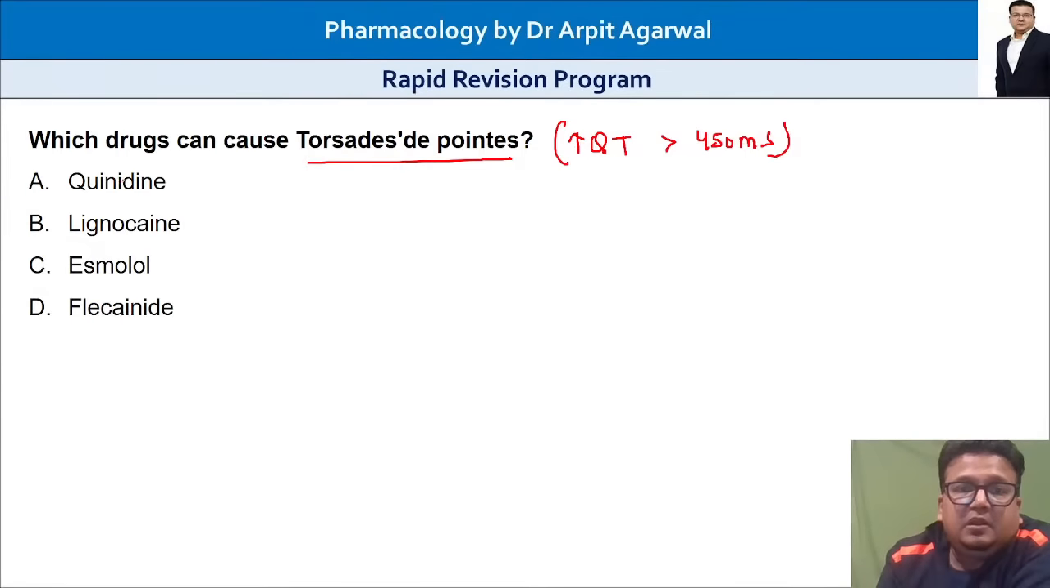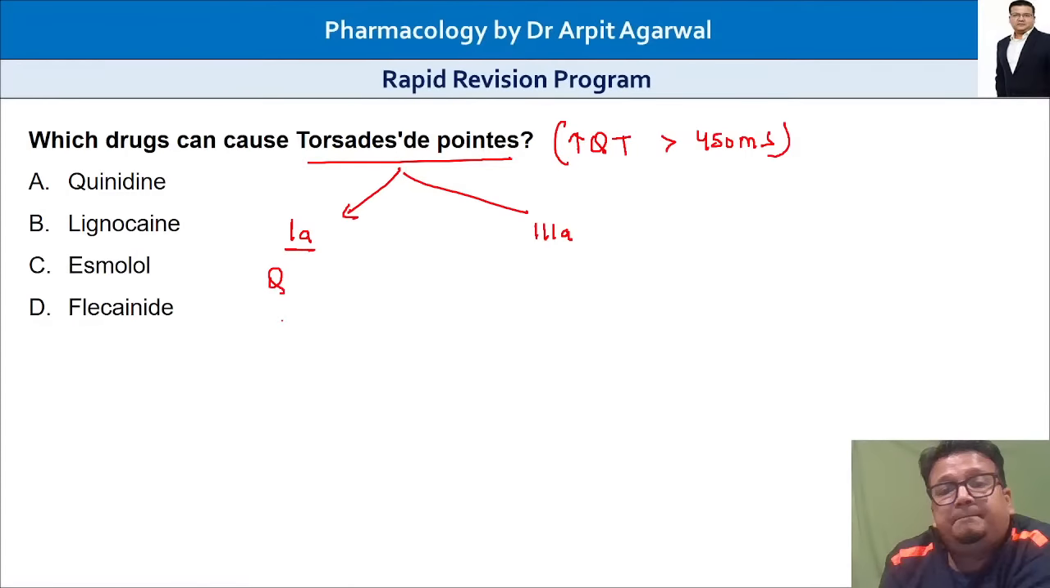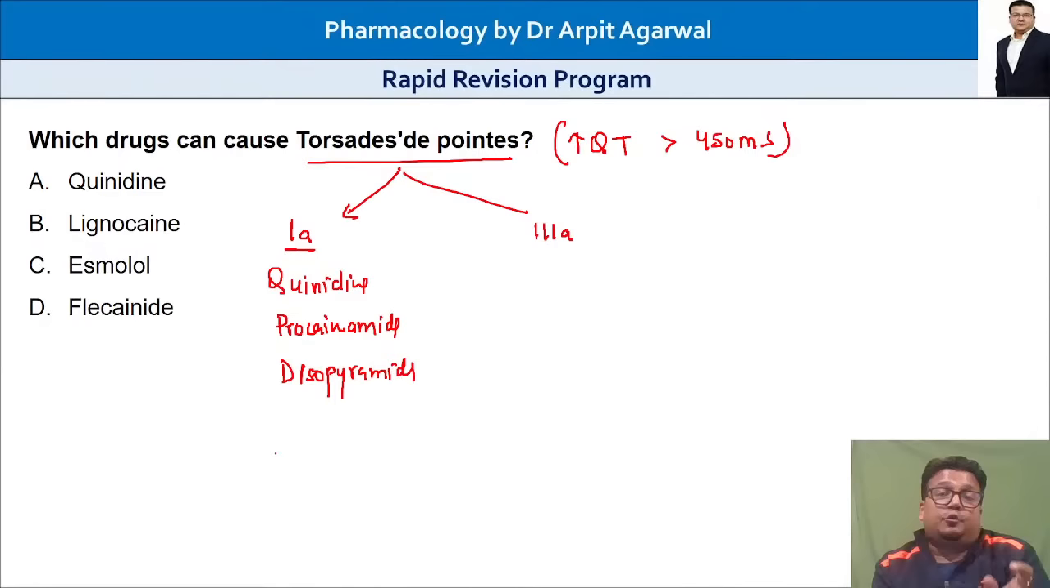This is not correct. So which can cause torsades de pointes? Very important question. Torsades de pointes is caused by class 1A drugs and class 3 drugs. Class 1A are known as Queen Protex: quinidine, procainamide, and disopyramide. So Queen Protex is the mnemonic.